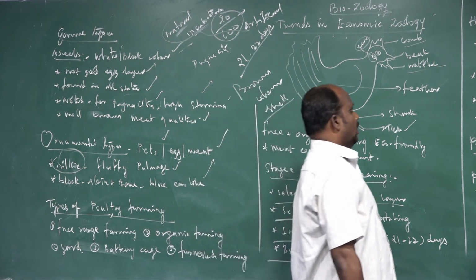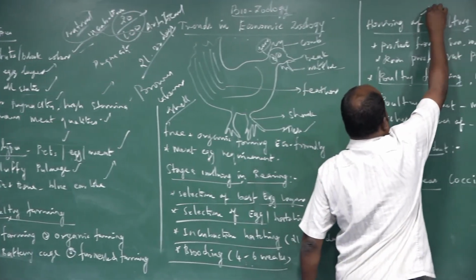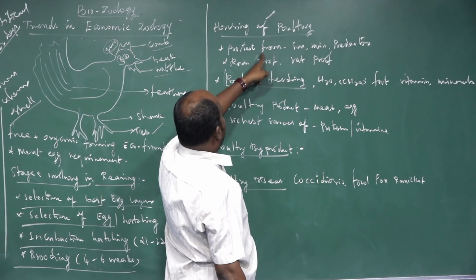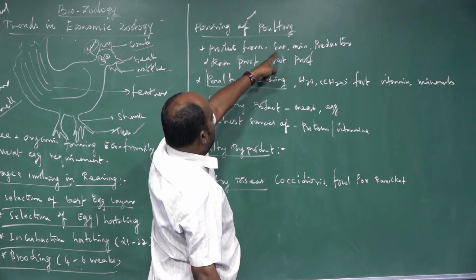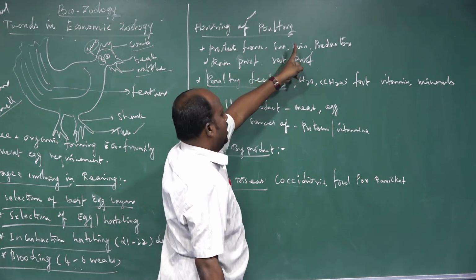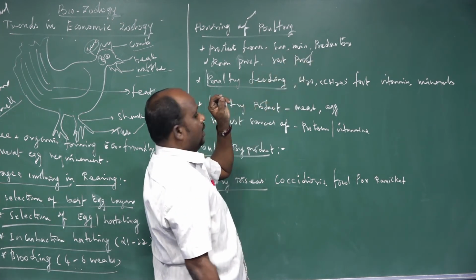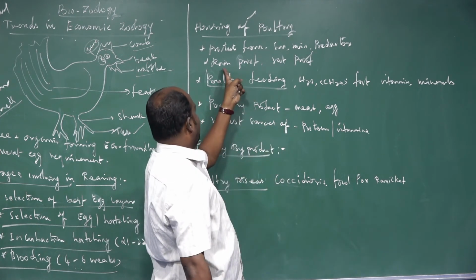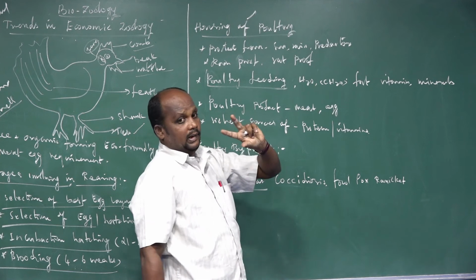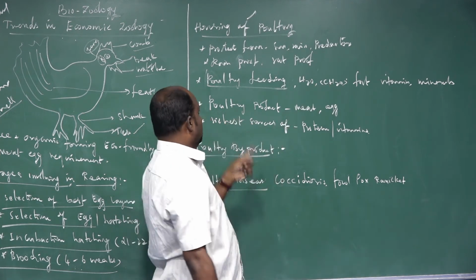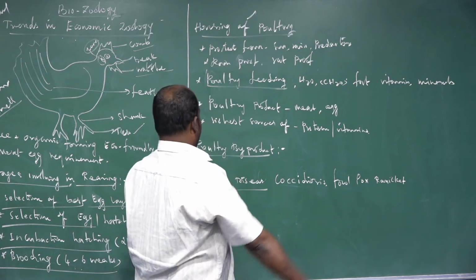Next one, housing poultries. What does housing poultries mean? The poultry birds are protected from the sunlight. We should not allow sunlight, rain, and predators in. Predators means snakes, vultures, and many animals, and the rain and rats. All of these should not enter the poultry farm. They should be protected.